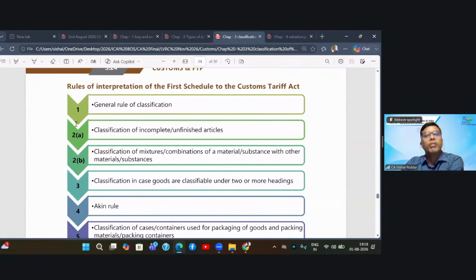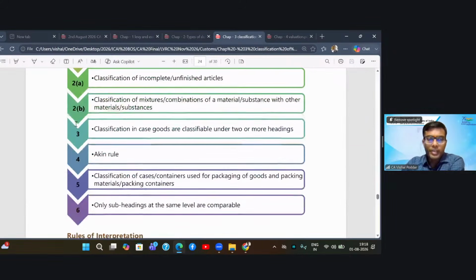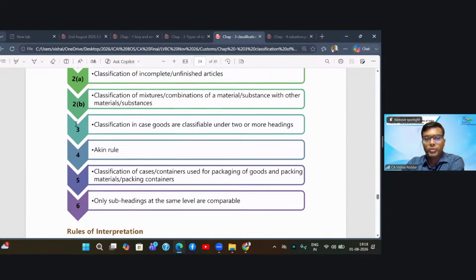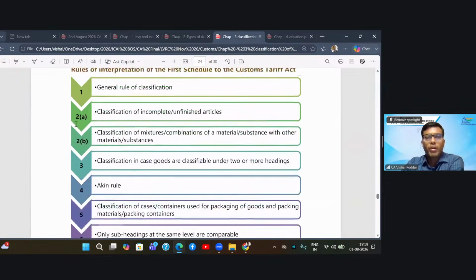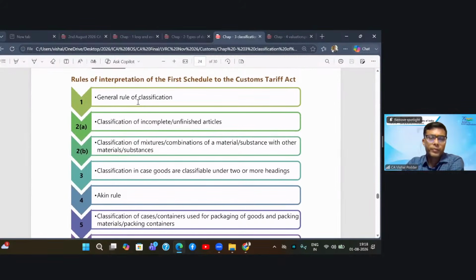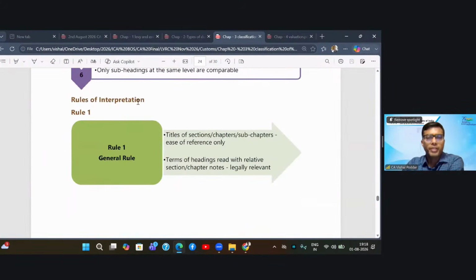Now we come to the rules of interpretation. As we saw above, there are a total of 6 rules. Important to note is rule 1, which is the main rule of classification. Whenever you read any chapter, any heading, obviously it will be given some name, which is called the title. Rule 1 says that you should not give much importance to the title, because titles given to any sections, chapters, headings are only for your reference. You cannot do interpretation only by the headings or titles given.